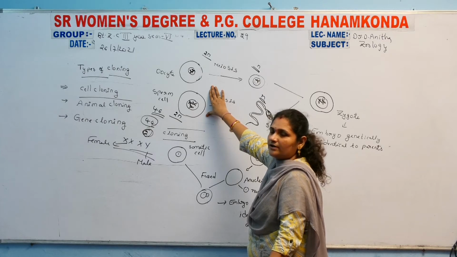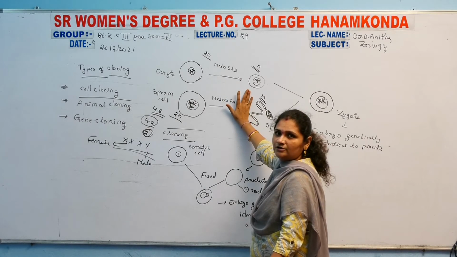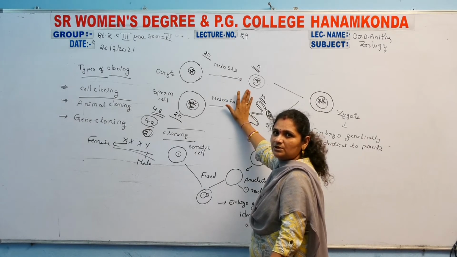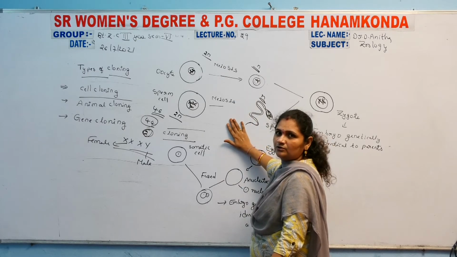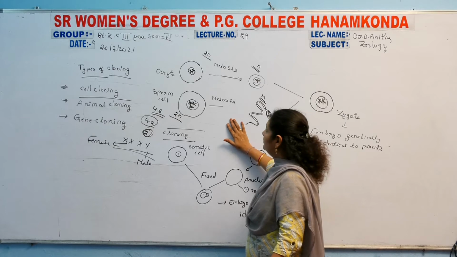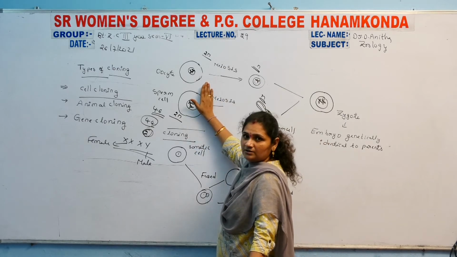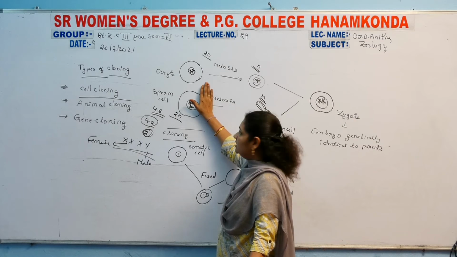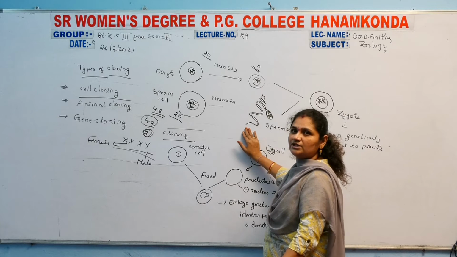46 chromosomes are there. After the meiotic division, the number is reduced by half. Now the ovum bears 23 chromosomes and the sperm cell bears only 23 chromosomes. If the meiotic division did not take place in the ovum and the sperm cell, then 46 chromosomes would be there and an abnormal fetus would form. The fetus may not survive; it would be destroyed.